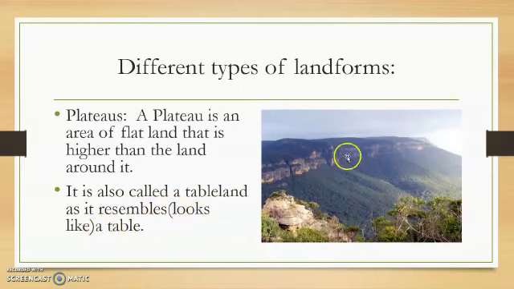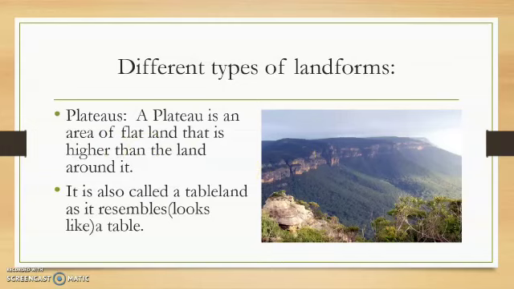Resembles means looks like. You resemble your mom, you look like your mom. Like this. It is also called a tableland. This is called a plateau region. What do we call a plateau region? In the previous picture, I showed you mountains. That is mountain land, and this is plateau land. This kind of land is called plateau land. A plateau land is an area of flat land that is higher than the land around it.